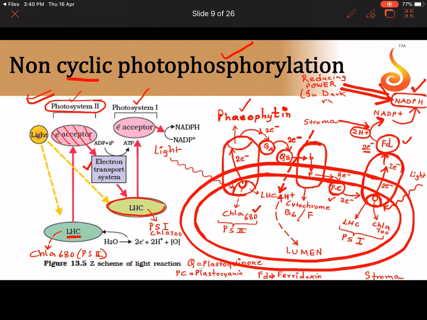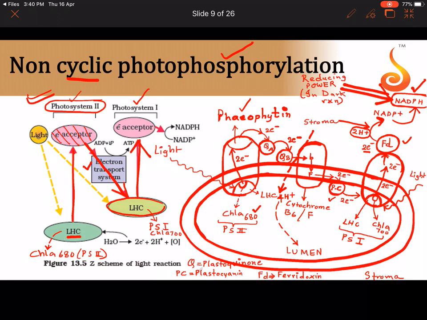So imagine if NADPH is not produced over here, then the dark reaction cannot happen. Is it clear? Okay, so this was about the last. Here if you rotate the screen, you can see that the flow of electron is like the alphabet Z, isn't it?